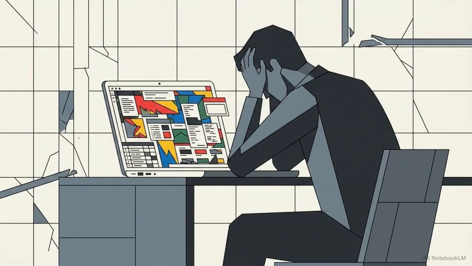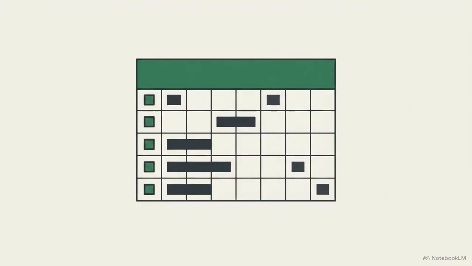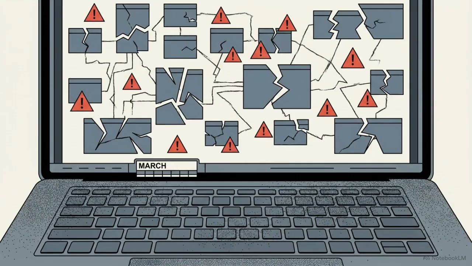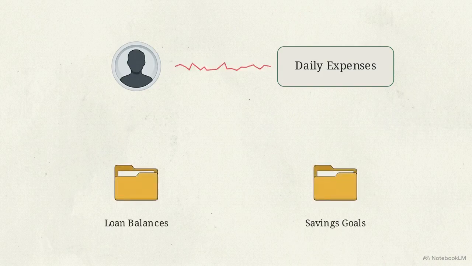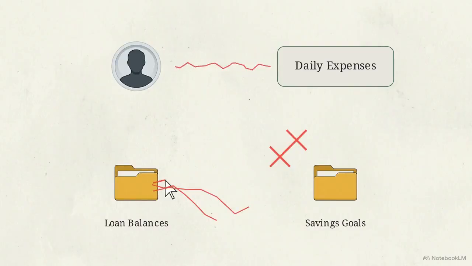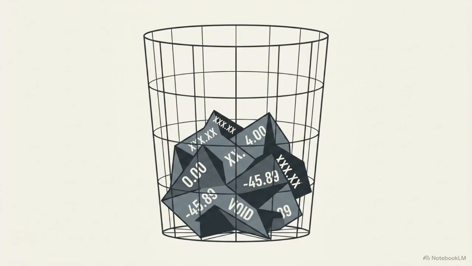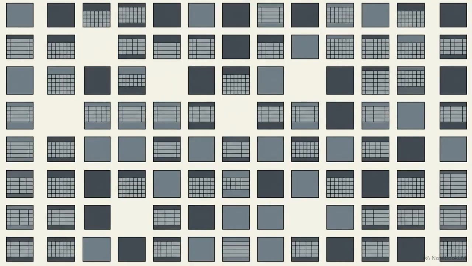This is usually why trying to budget feels like a cycle of failure. You start off strong in January with a simple spreadsheet, but by March, the friction of upkeep makes the whole thing feel like a chore, and it's eventually abandoned. The mechanical cause of this drop-off is the mental effort required to maintain it. You have to manually categorize every expense while juggling separate, disconnected files for your loan balances and savings goals. When you quit a budget, it's rarely a lack of discipline. The failure lies in the design of the tool.